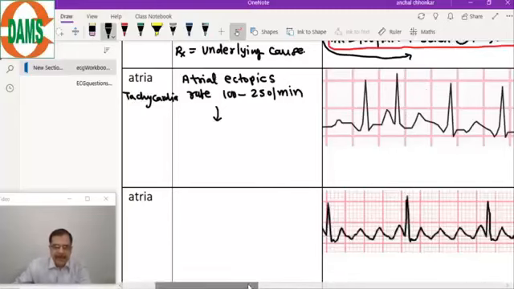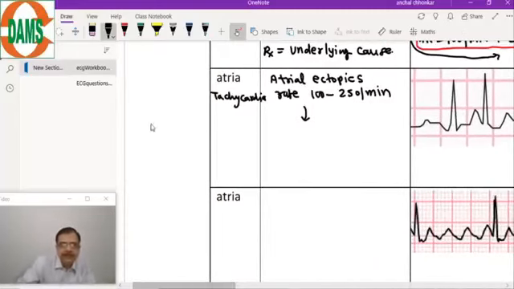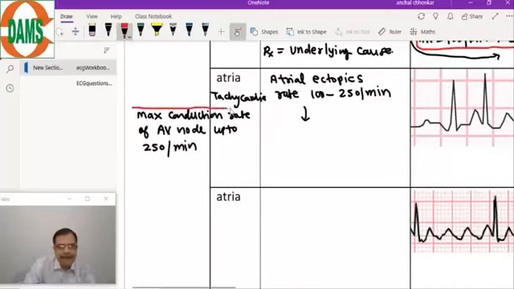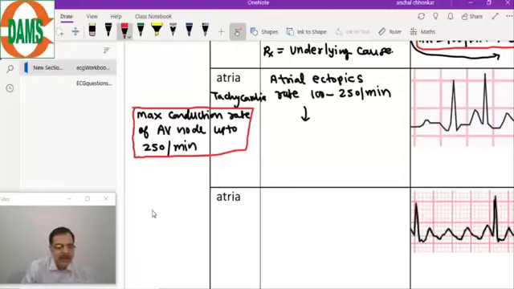The reason being the maximum conduction rate of the AV node is up to 250 per minute.